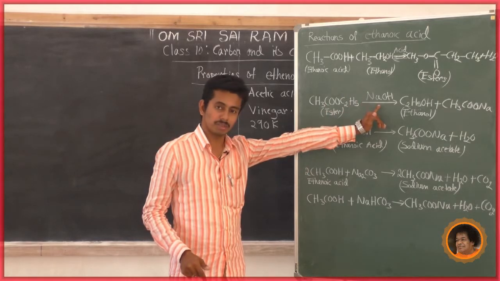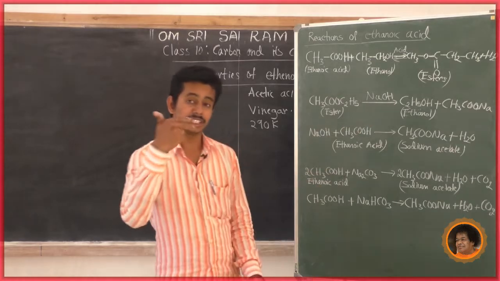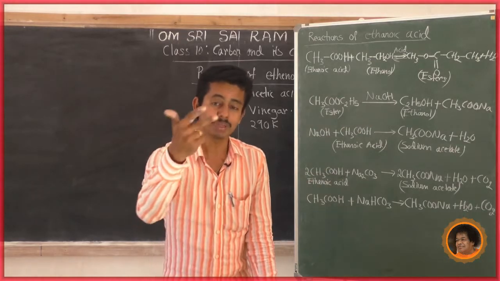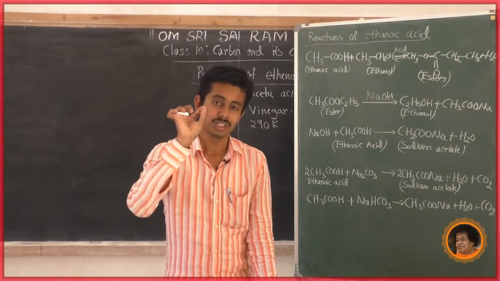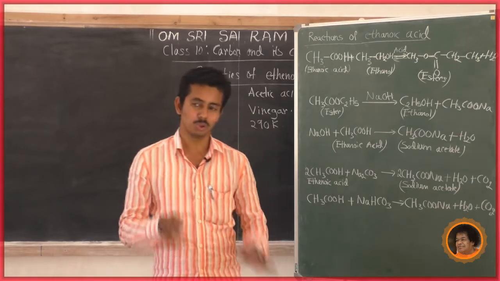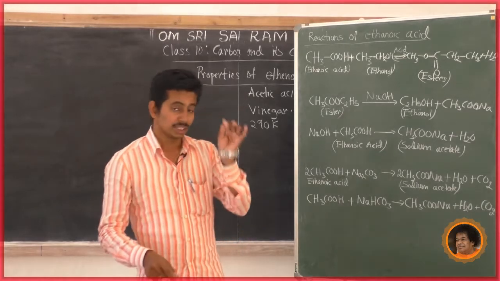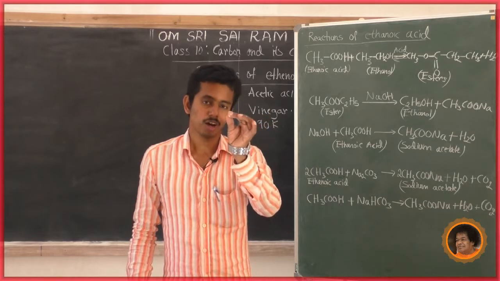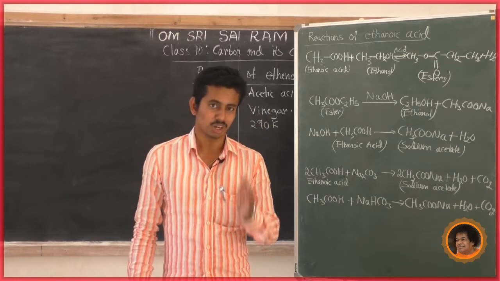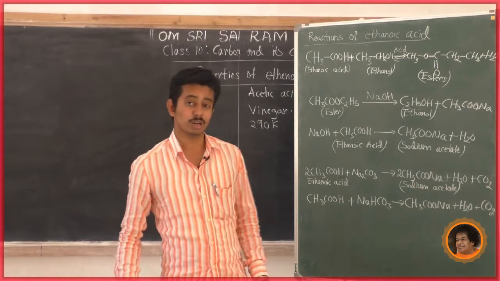The reaction between these esters and sodium hydroxide gives soap. What do you mean by soap? Soap is a sodium or potassium salt of a long chain carboxylic acid.